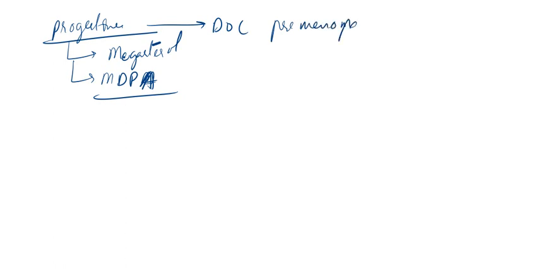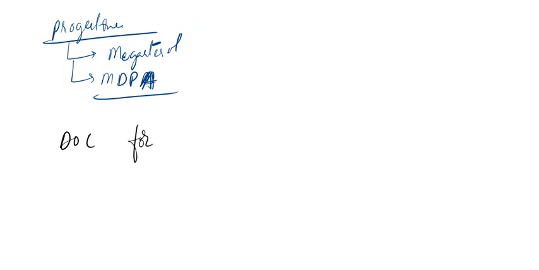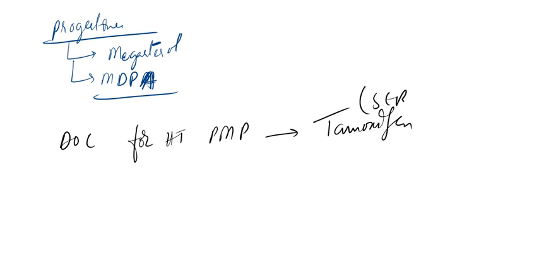Remember, premenopausal patients. And sorry, not this, not progestin. Sorry, I was confused. So actually, the drug of choice for hormonal therapy in premenopausal patients is tamoxifen. What is tamoxifen? Tamoxifen is a SERM, selective estrogen receptor modulator. Now what is another drug in SERM? That is raloxifene, right? Now the drug of choice for hormonal therapy in premenopausal females is tamoxifen.